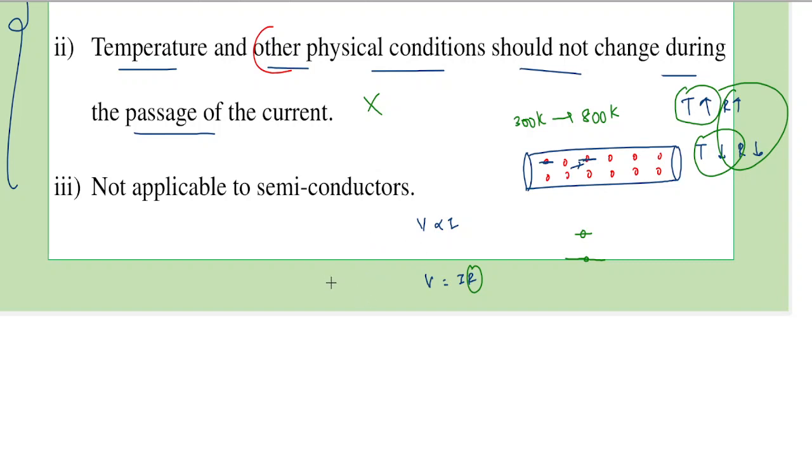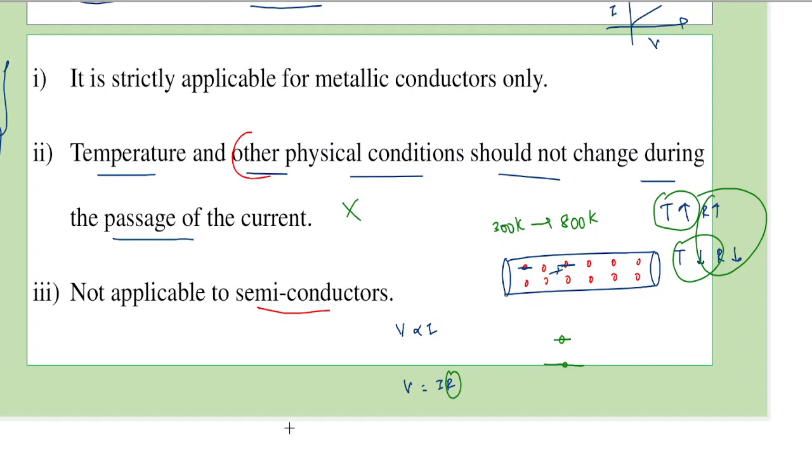The third point is Ohm's law is not applicable to semiconductors. Again, points 1 and 2 are interconnected. In fact, these are not two separate points. Interpret point 3 from point 1 only, saying that if it is applicable only for metallic conductors, then something which is not a metallic conductor will not be applicable there. There are many examples of it, like semiconductors, like ionic solutions, like alloys. There are many such examples.